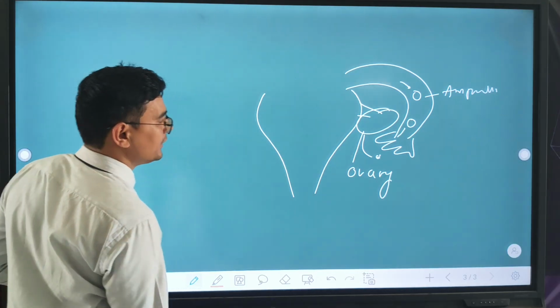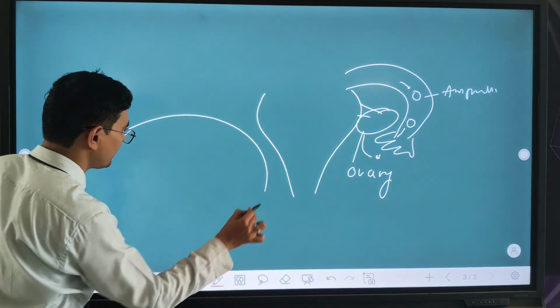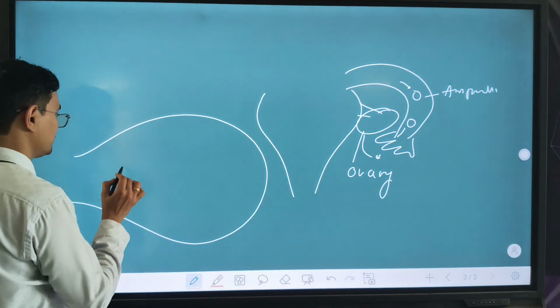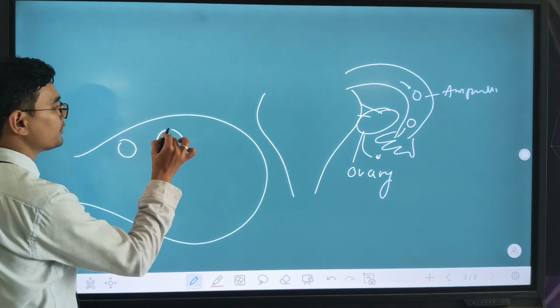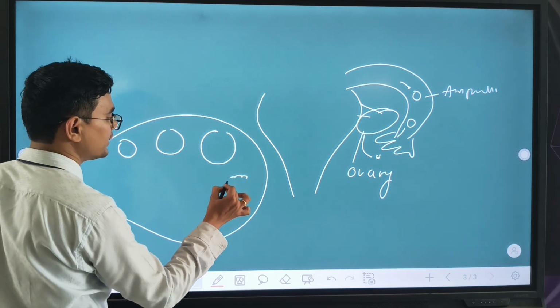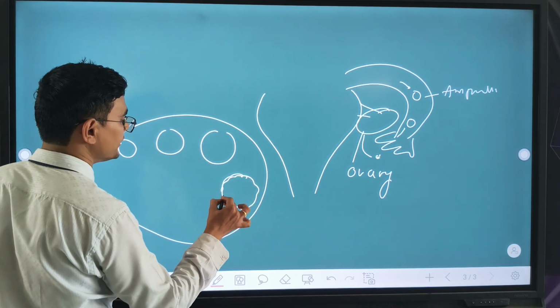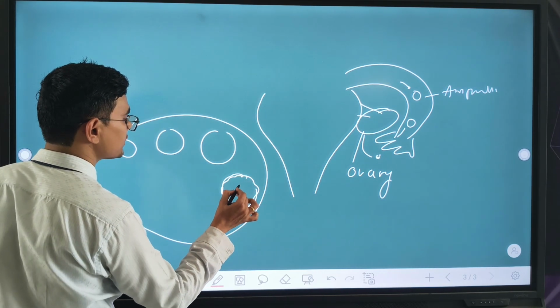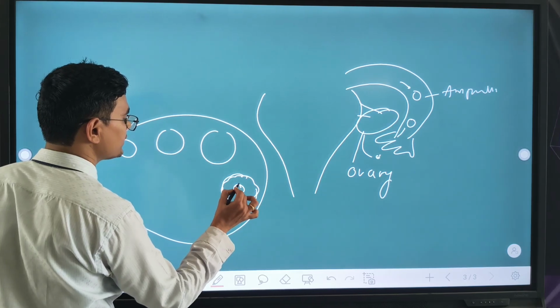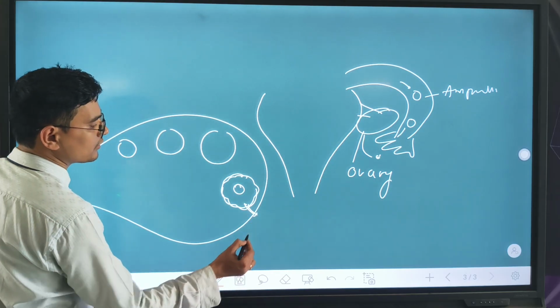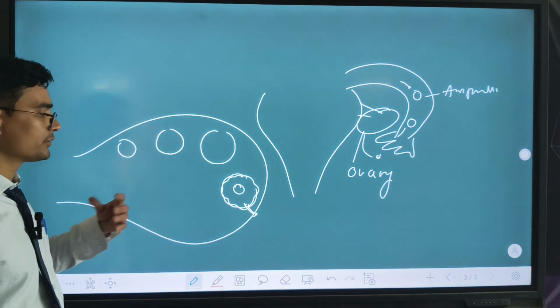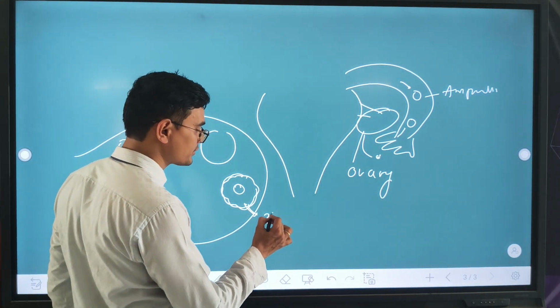If fertilization does not happen, this is the ovary with the primary follicle, secondary follicle, tertiary follicle, and here the Graafian follicle. In the Graafian follicle the oocyte is present. If the Graafian follicle releases the secondary oocyte, that is called ovulation.